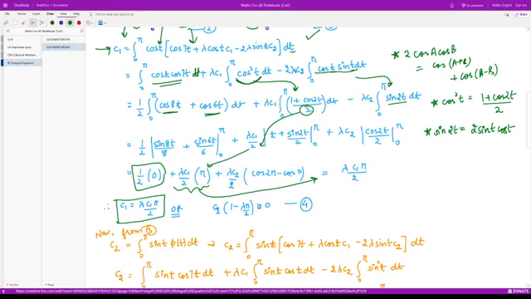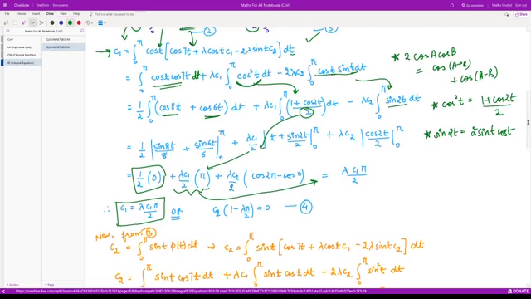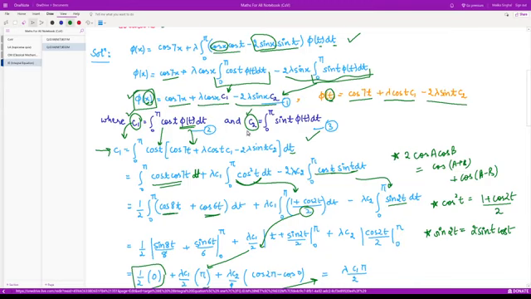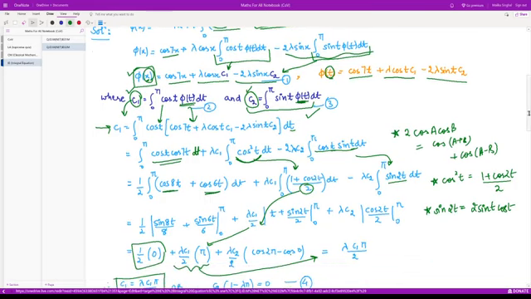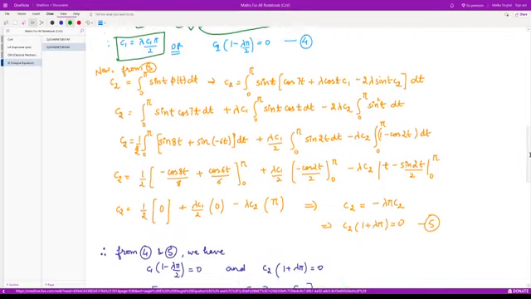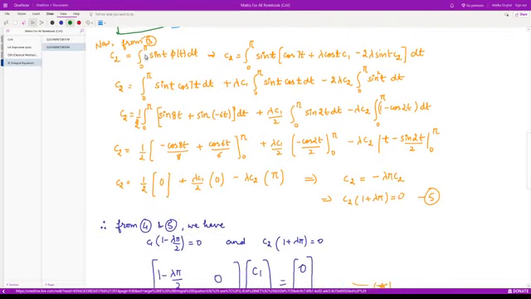This is one equation. Let us now calculate the second equation using this formula of C2. We'll use this formula. Here we will put the value of phi of t. Let us see what we obtain. So C2 would be the integration from 0 to pi of sine t phi t dt. So it is equal to, we have just used the value of phi t as we have discussed before. Then we have separated the terms, right?